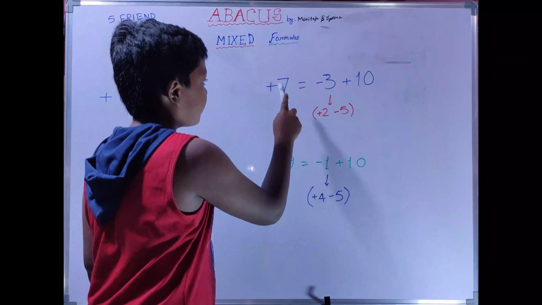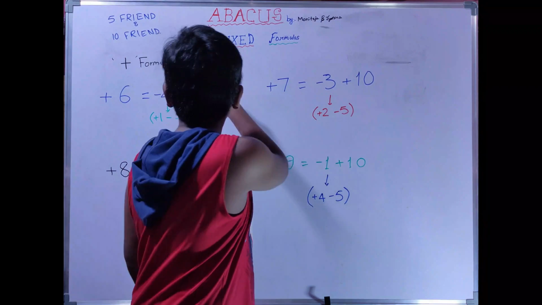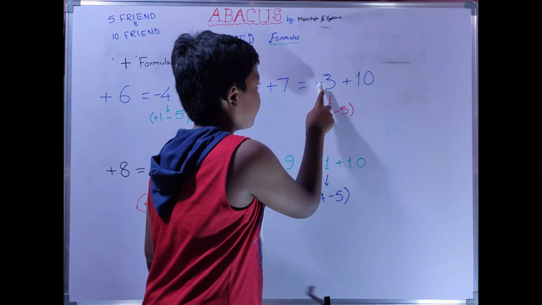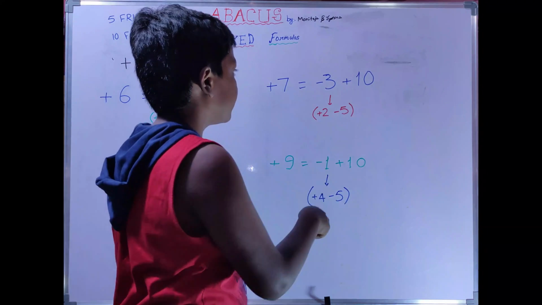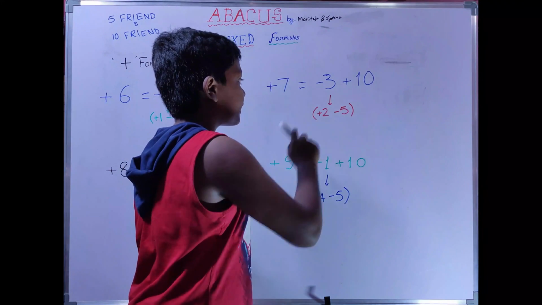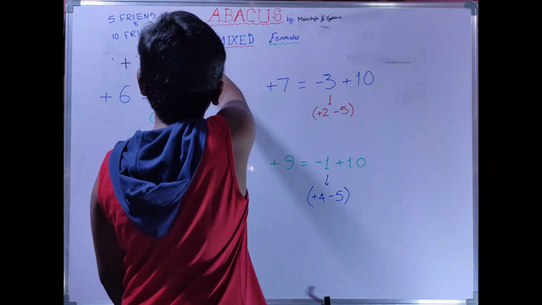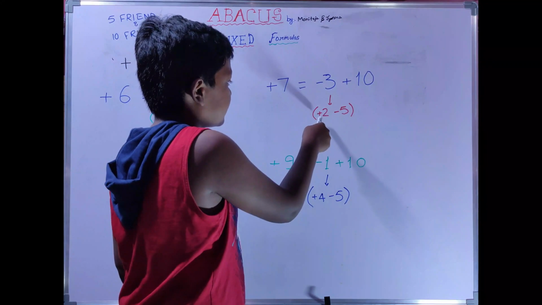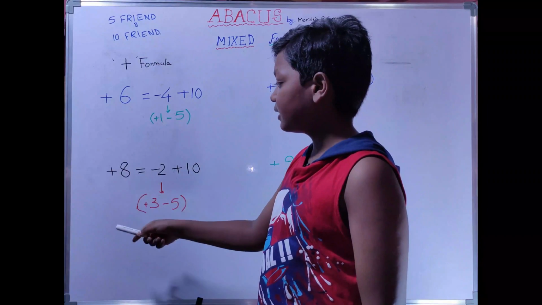For adding plus 7, 10 friend for plus 7 is minus 3 plus 10. However, in some cases, we don't have required bits to subtract minus 3. We are gonna use 5 friend. 5 friend for minus 3 is plus 2 minus 5 plus 10.